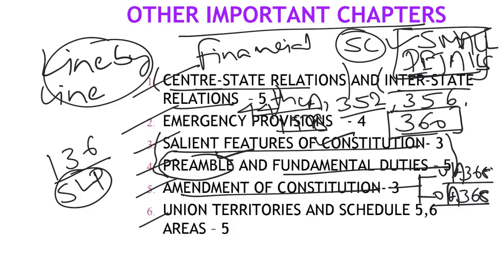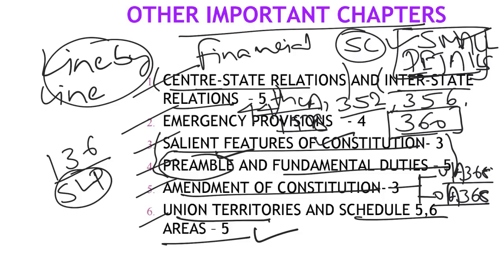You had the merger of the union territories of Dadra Nagar Haveli and Daman and Diu. So under which article do they do that? What is Article 3, what is Article 4? So again you can link it to union territories, Schedule 5, Schedule 6 areas. Even under Schedule 5, Schedule 6 areas, there are small details.